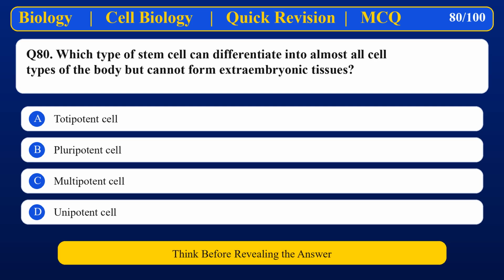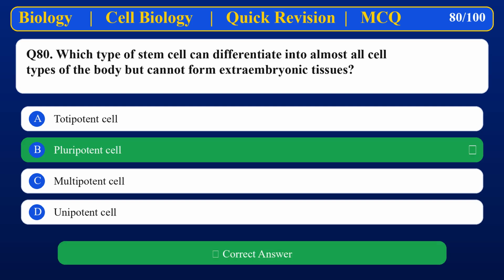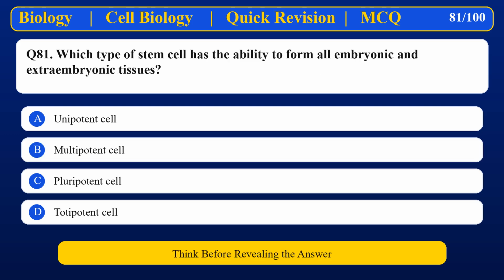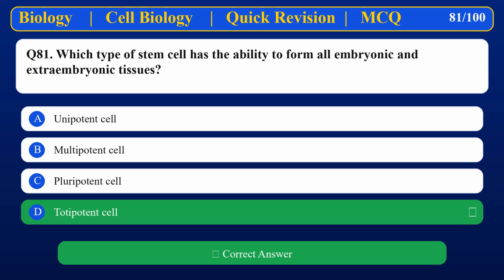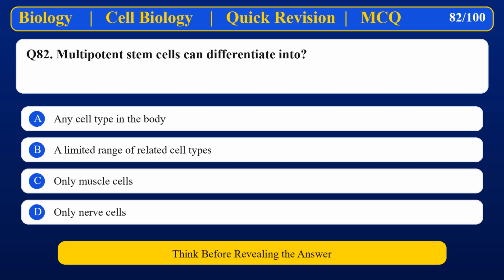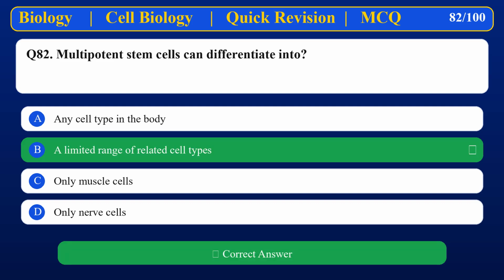Which type of stem cell can differentiate into almost all cell types of the body but cannot form extraembryonic tissues? Pluripotent cell. Which type of stem cell has the ability to form all embryonic and extraembryonic tissues? Totipotent cell. Multipotent stem cells can differentiate into A limited range of related cell types.